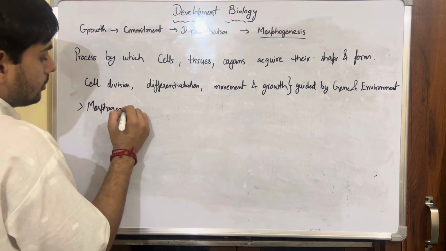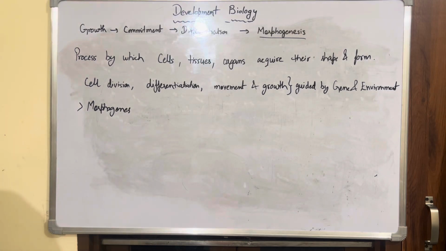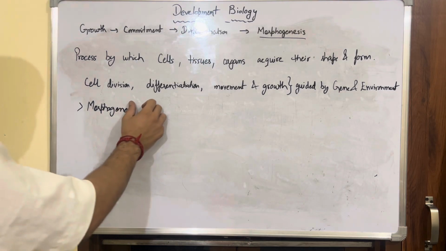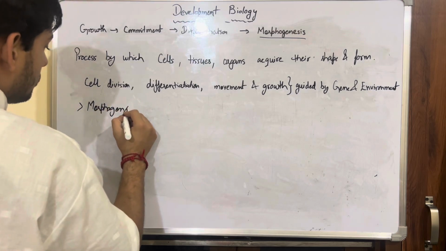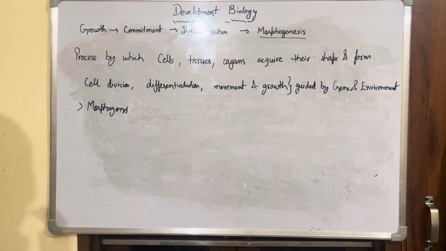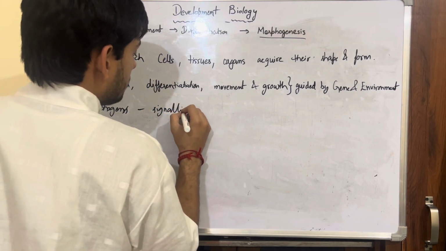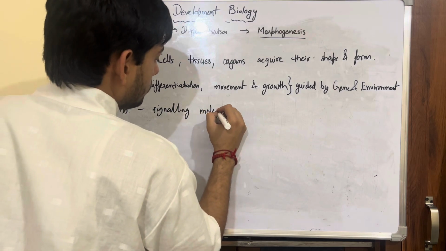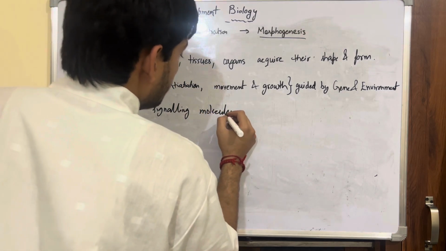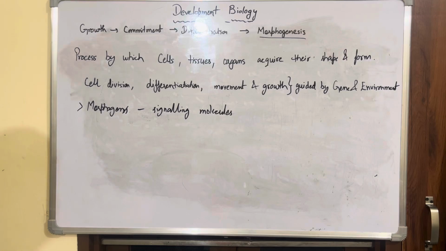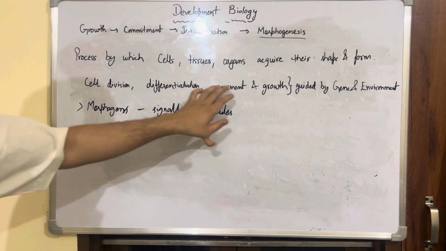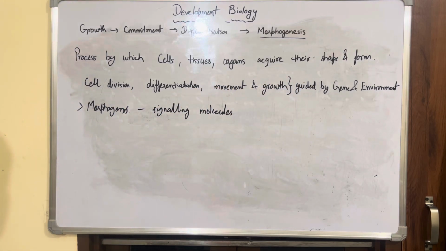Apart from that, morphogens, sorry, not genes, morphogens, right? So the morphogens are the signaling molecules. Morphogens are the signaling molecules which play a role in all these processes you are looking at here.